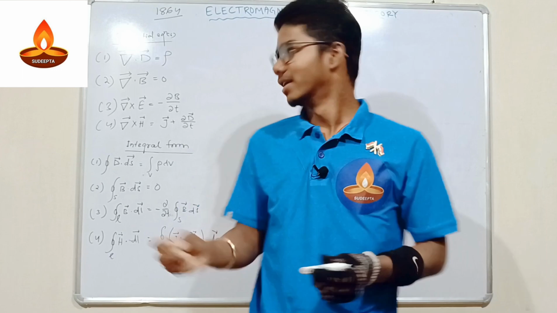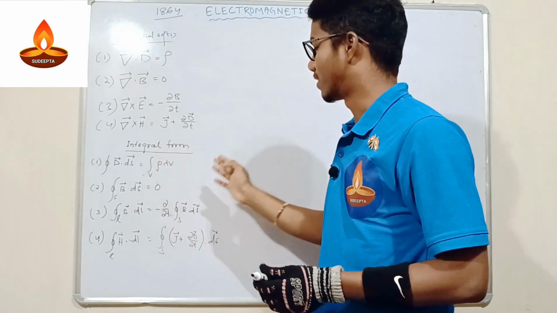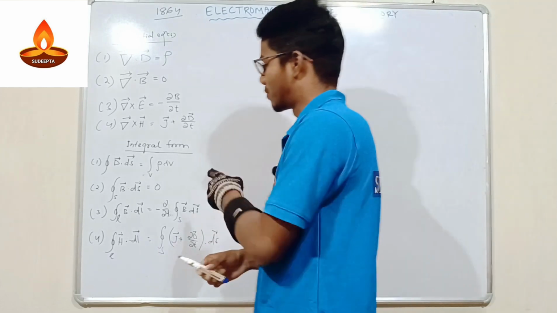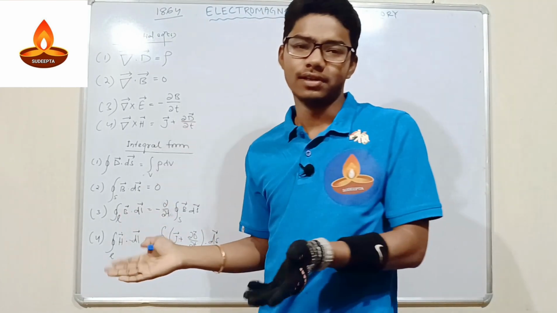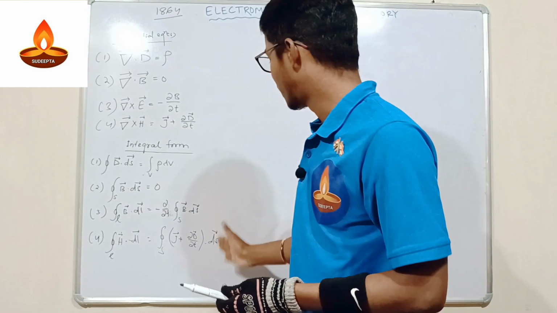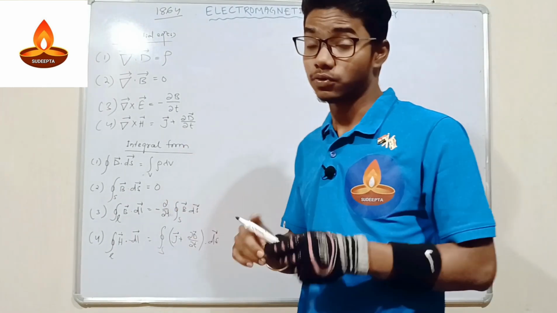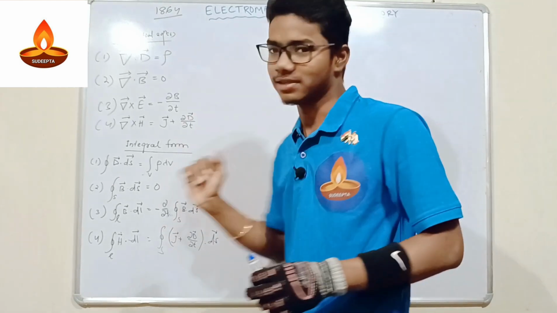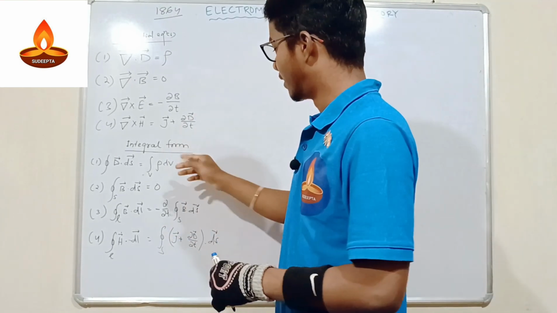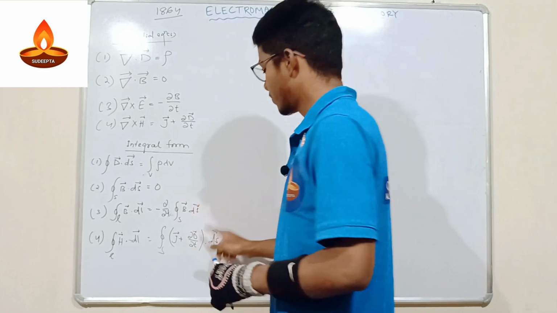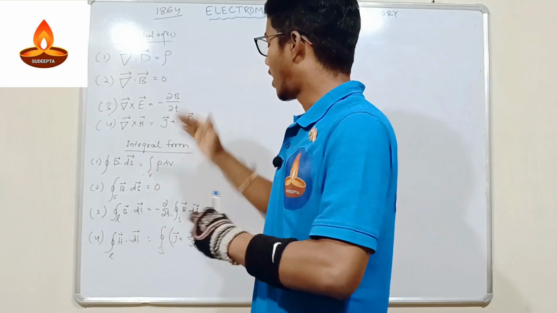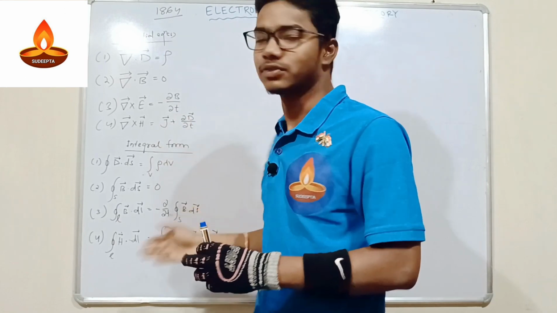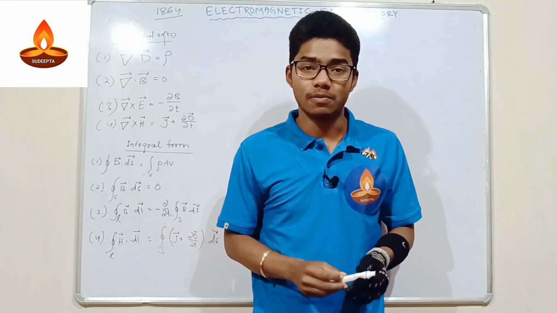The equations means the differential equations and the integral form of the equations. We will derive part by part. I will derive the integral form first because it is very short and very simple, and it will be closed by only one lecture or one video. So today we will derive the integral form of Maxwell's equations. Okay, so we'll derive these four equations, 1, 2, 3, 4. After that I will derive the differential equations, and those are lengthier than this. That's why today I derive the integral form of the equations.